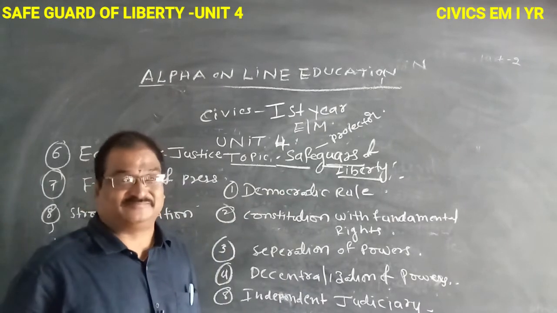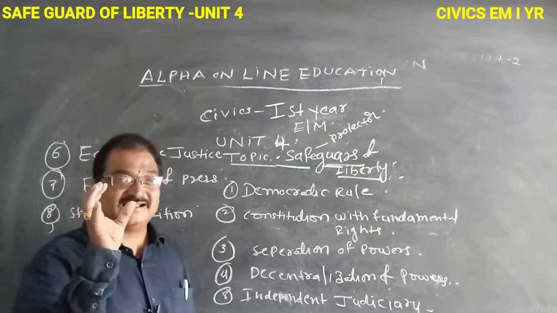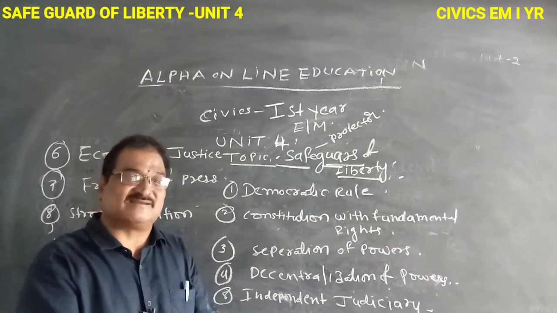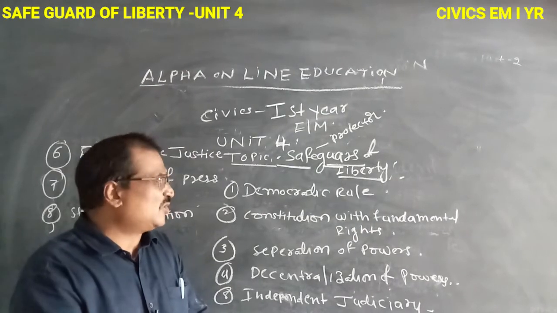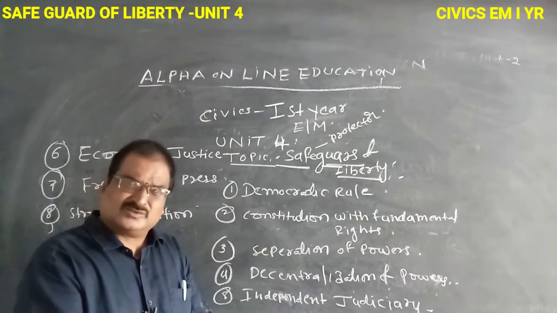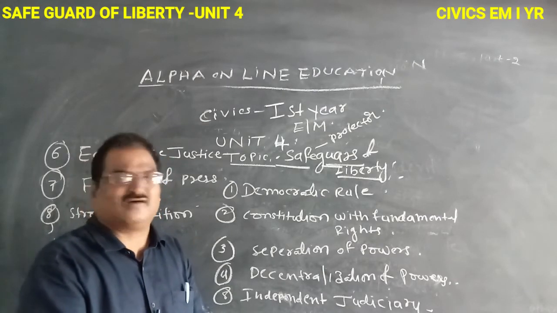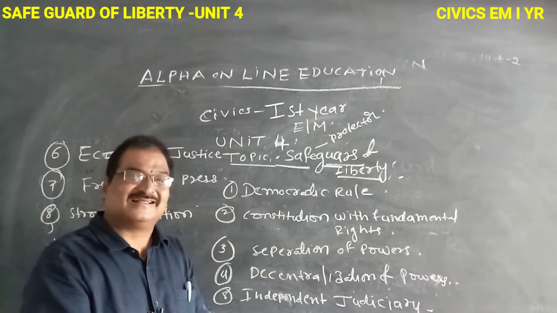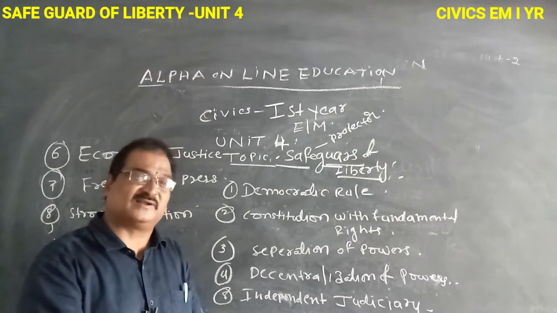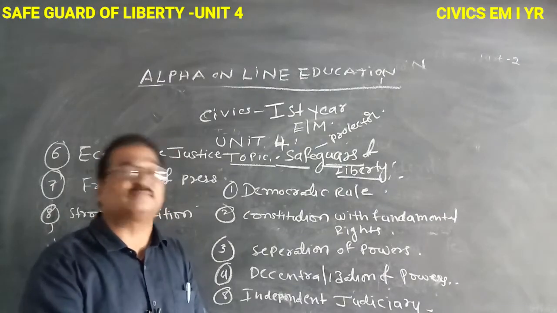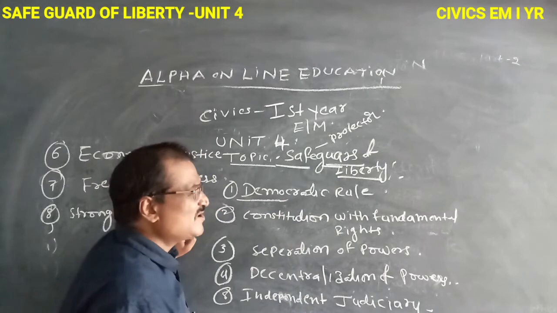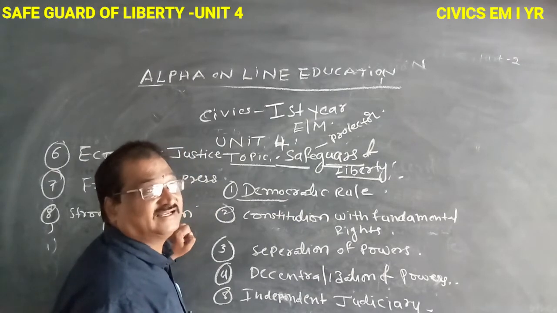In our Indian side, India is a democratic country, the biggest democratic country. In our democracy, the people live happily. Democracy means government of the people, by the people, for the people. This is the style of democracy. Where there is democracy, liberty is protected.